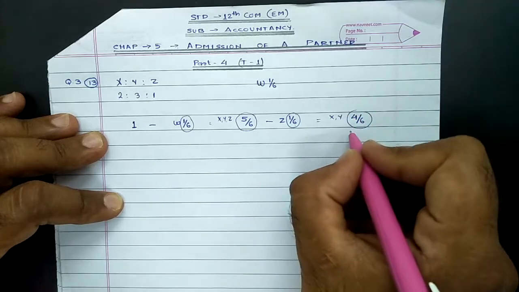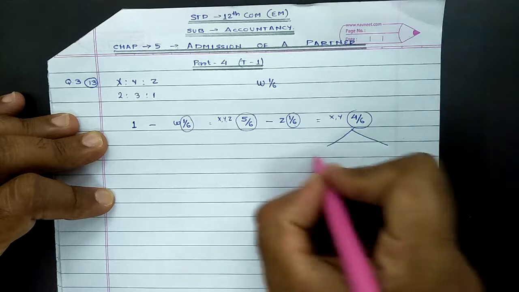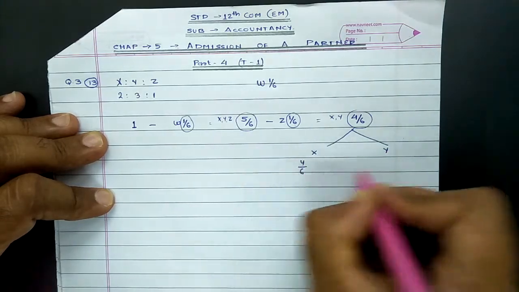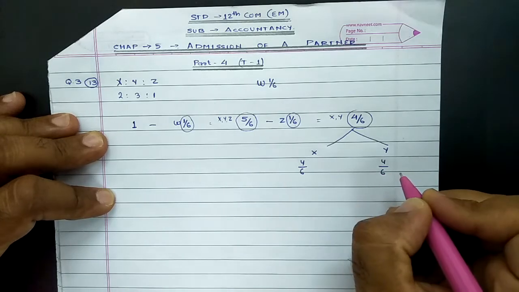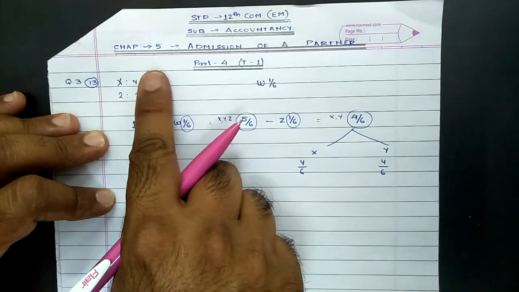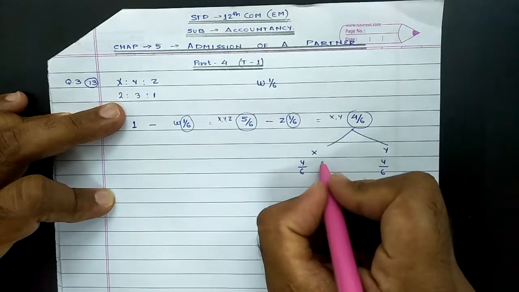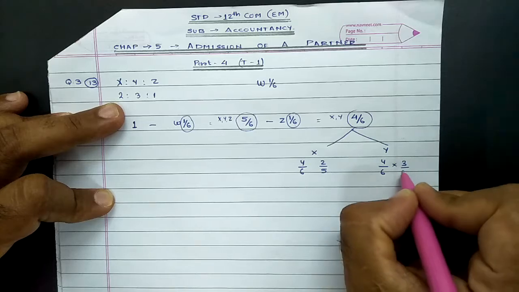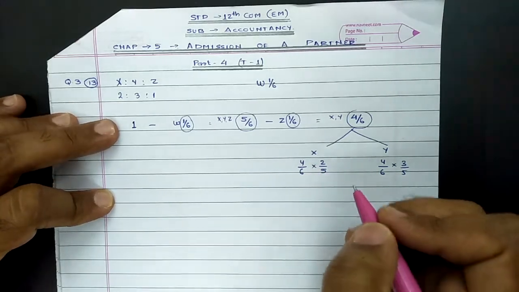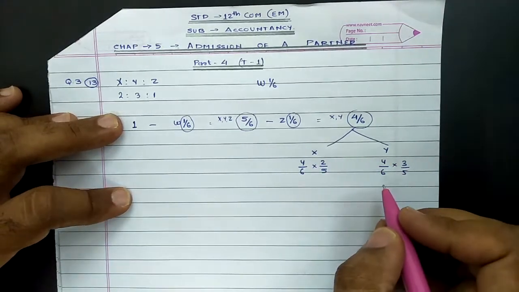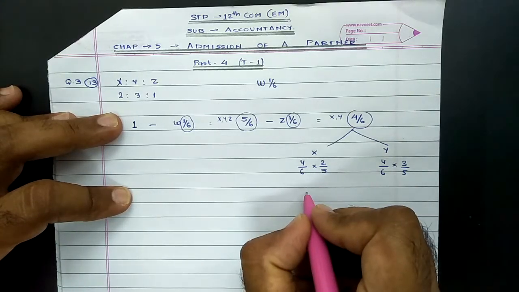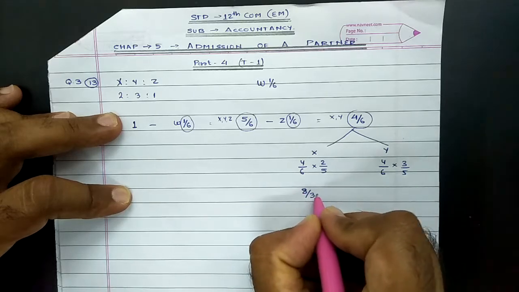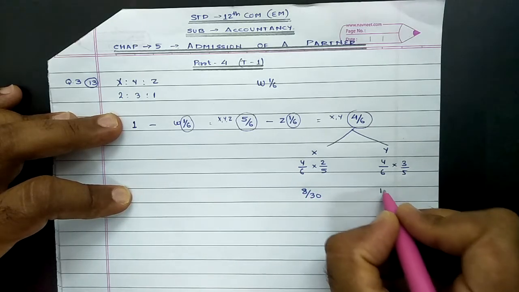And now with regard to 4/6, it's not mentioned in the question how X and Y are going to share this 4/6 in future. So when not clarified, it is implied they will be sharing it in their old remaining ratio, which was 2:3. So 2 plus 3 comes to 5. That means 2/5 and 3/5 would be their ratio in which they will be receiving the remaining 4/6 share. So on simplification, for X it comes to 8/30 and for Y it comes to 12/30.